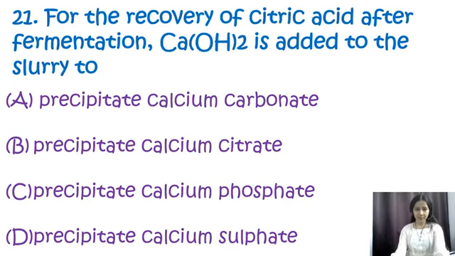Question number 21. For the recovery of citric acid after fermentation, calcium hydroxide is added to the slurry to precipitate calcium carbonate, calcium citrate, calcium phosphate, or calcium sulfate. So over here, the correct option will be B, that it precipitates calcium citrate. For the recovery of citric acid from fermentation, calcium hydroxide is added to the slurry to precipitate calcium citrate. Option B is my correct option.